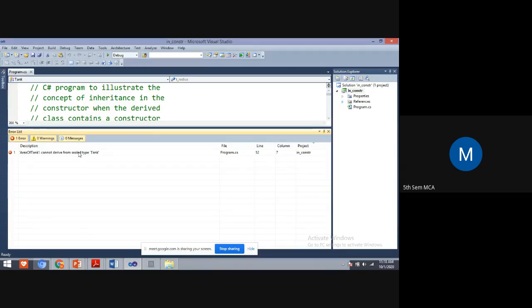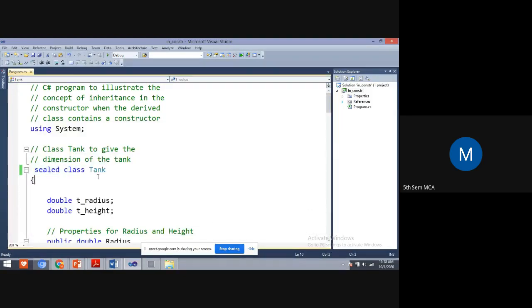We have sealed it to avoid access to this Tank class. We have sealed that particular class with the help of the sealed keyword. You will get an error. It will not allow you to run this program because I have sealed the class. So this is the sealed class.